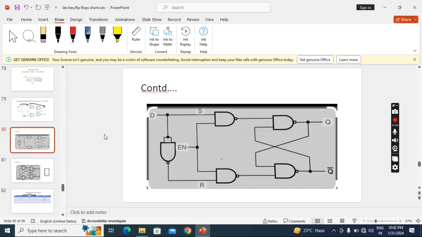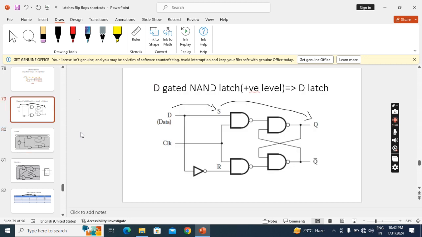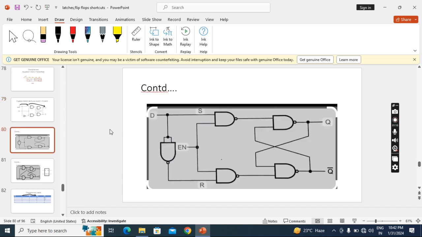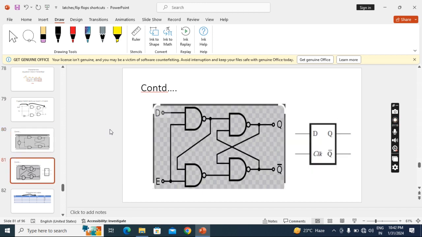The same logic diagram we can do in another way. Just I replaced this NOT with NAND. Both are right. This one and this one also right. And I did another way. See here, instead of using inverter, here I am getting this, I am connecting here. Whatever this connection I am connecting here, so it will become same.